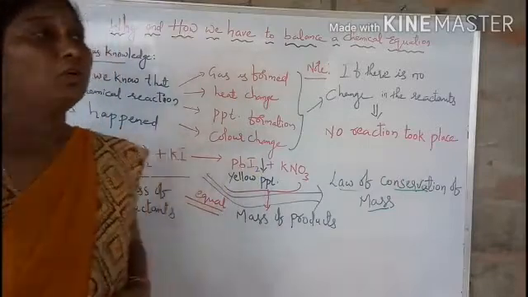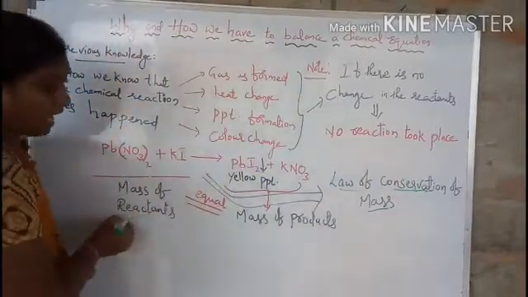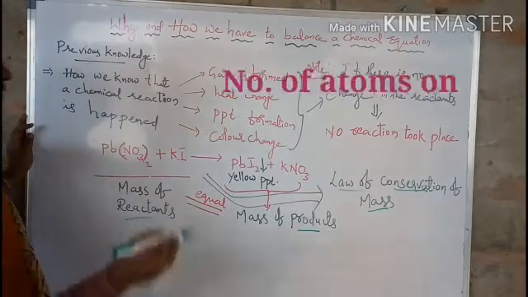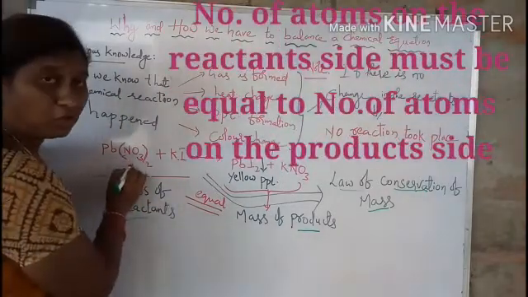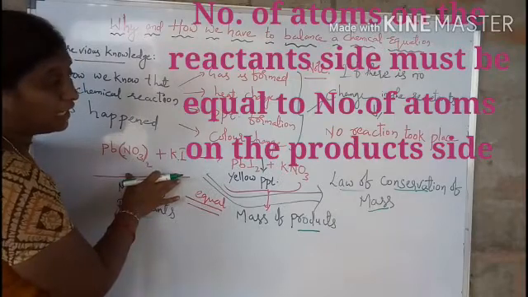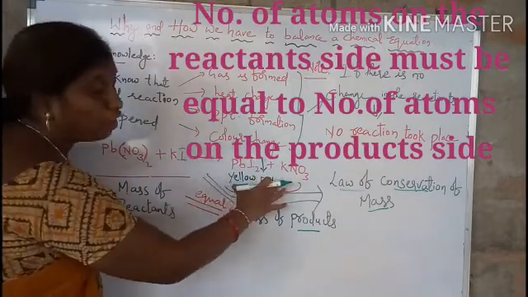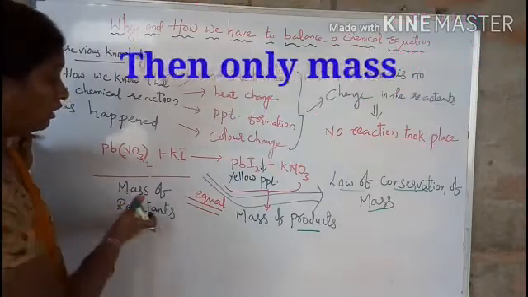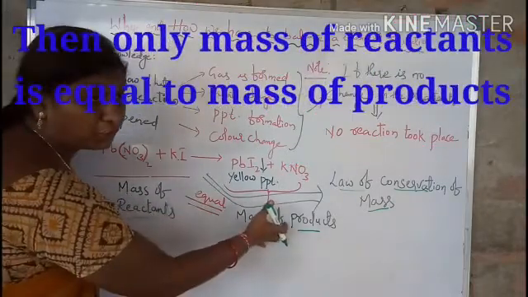So the mass of the reactants and the products must be the same. Must be the same means the number of atoms of an element on the reactant side and the number of atoms of an element on the product side should be the same. Then only the mass of the reactants and the mass of the products will be the same.